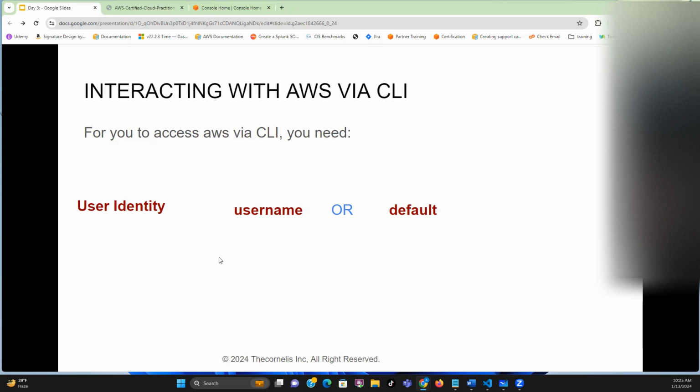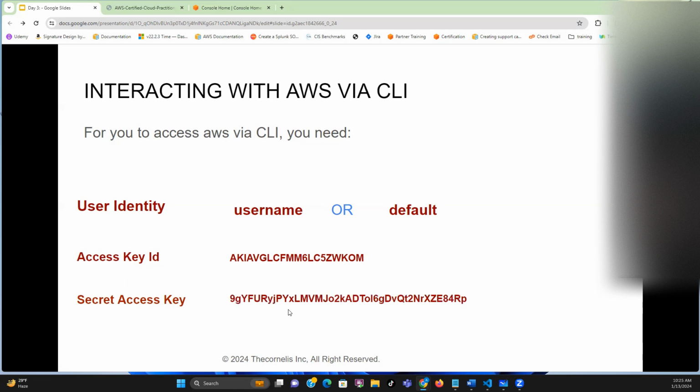Also, the other thing you need for the configuration of that CLI or the command prompt or the PowerShell is what is called the access key ID. The access key ID is like a credential that will be provided. I'm going to show you where to get all of those. It looks like this, so you must provide this. Then after this, you need another thing called the secret access key, and that looks like this.